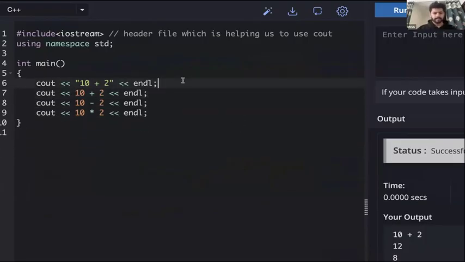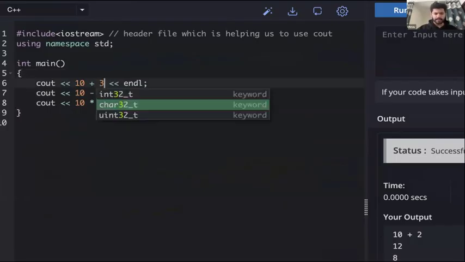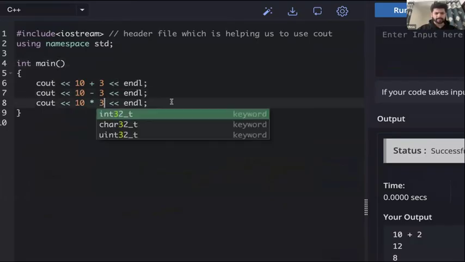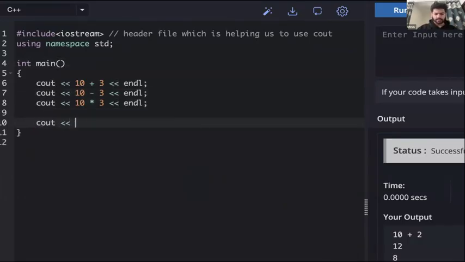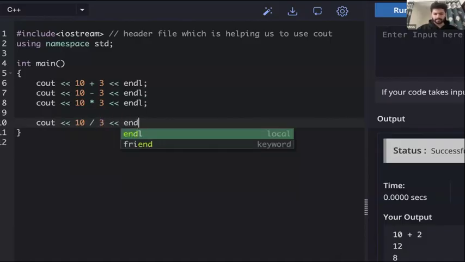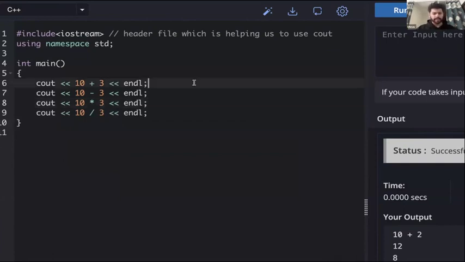Okay. Then let's say we change this 2 to 3, let's make this 3, let's make this 3. Let's do cout 10 divided by 3. So this should give us 13.